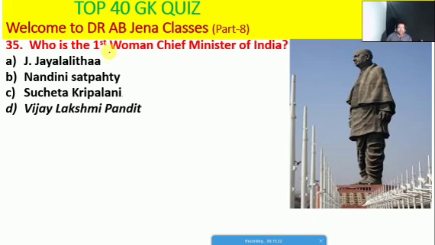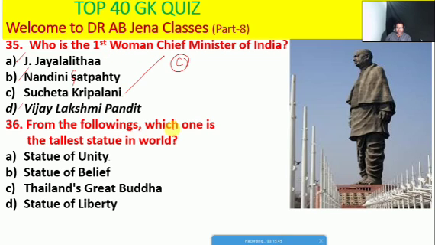So next one we will see: who is the first woman chief minister of India, whether J. Jayalalitha, or Nandini Satpathy, or Sucheta Kripalani, or Vijayalakshmi Pandit. So friends, here C is the right option. So Sucheta Kripalani is the first woman chief minister of India.